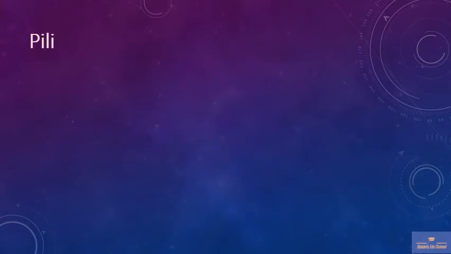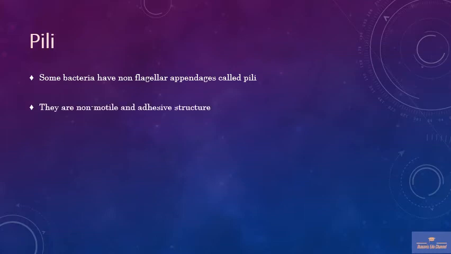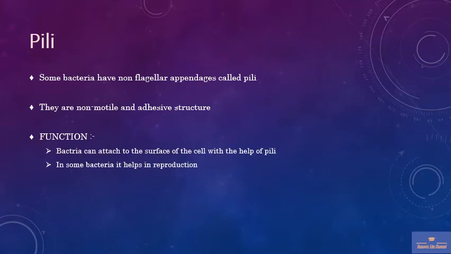Some bacteria have non-flagellar appendages called pili. They are non-motile and adhesive. The main function of the pili is that they help the bacteria to easily attach to the surface of the host in which they live, and in some bacteria they also help in reproduction.